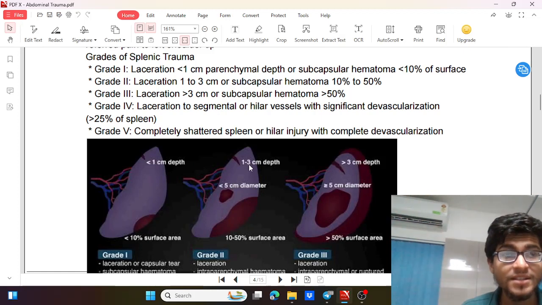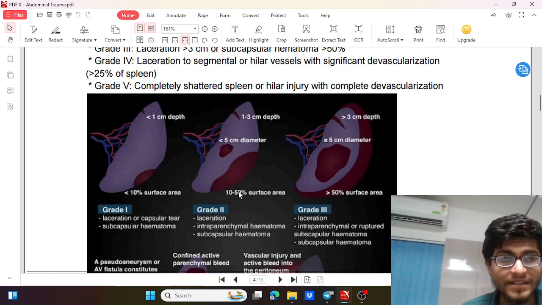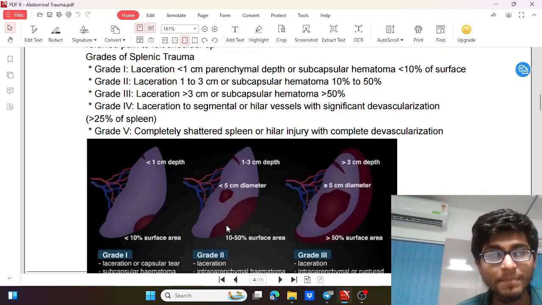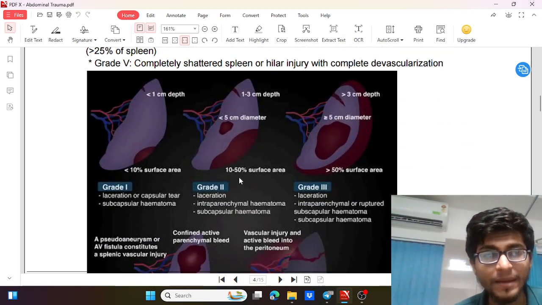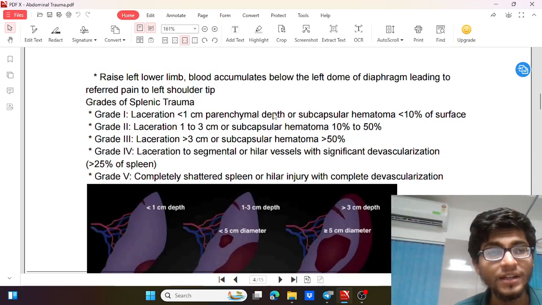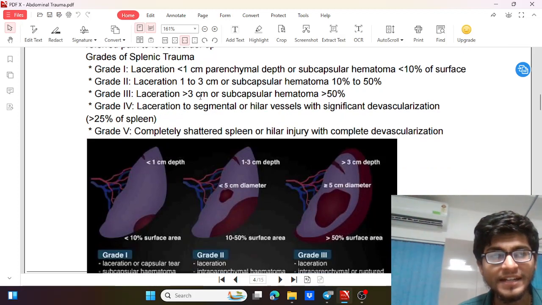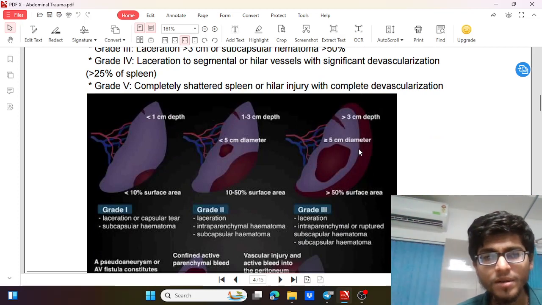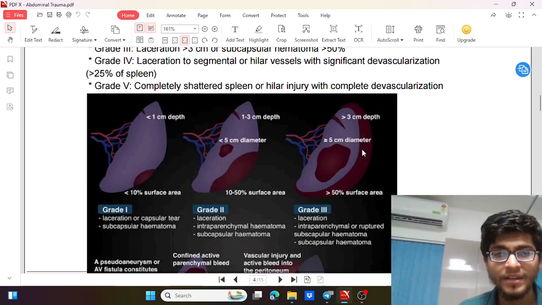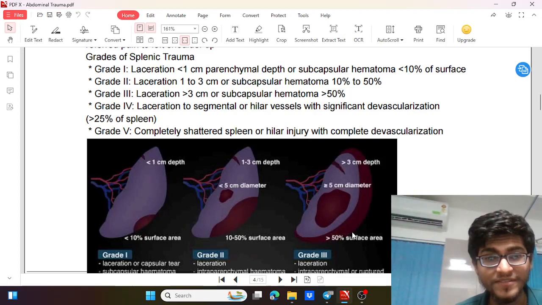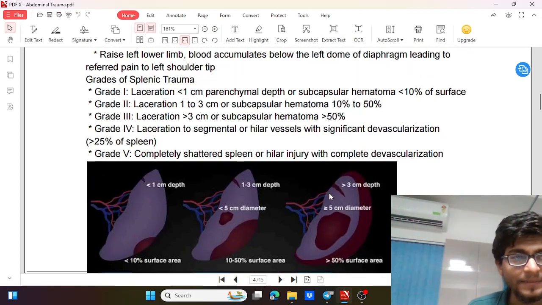So laceration is 1 to 3 centimeters and 10 to 15% surface area of hematoma, and intraparenchymal hematoma of less than 5%. That is also a condition. Then grade 3, where the laceration is more than 3 centimeters deep or subcapsular hematoma more than 50% or more than 5% of intraparenchymal hematoma or ruptured subcapsular hematoma. So if it is more than 5 centimeters, that is grade 3.